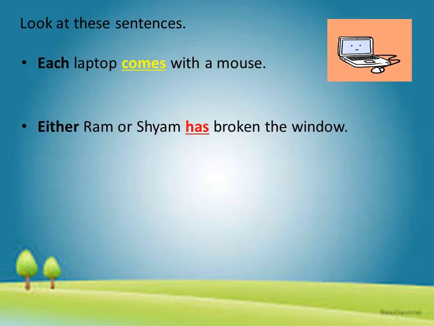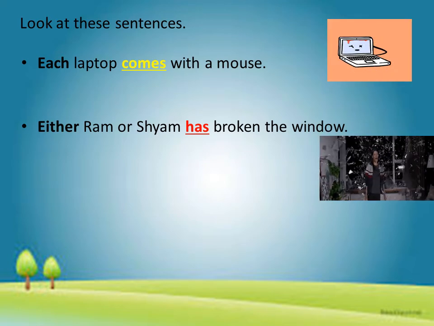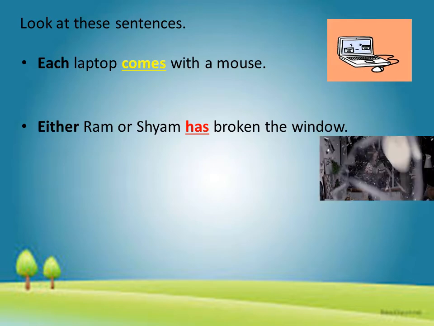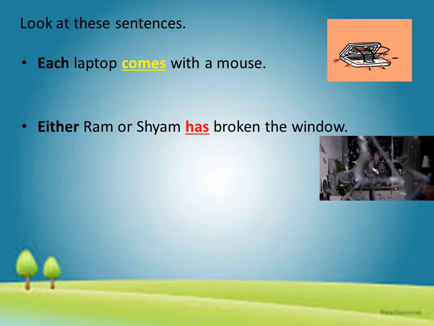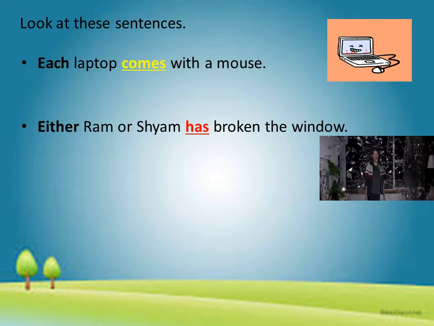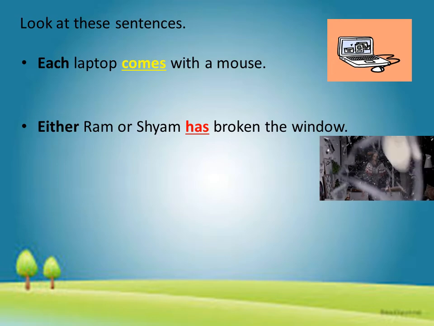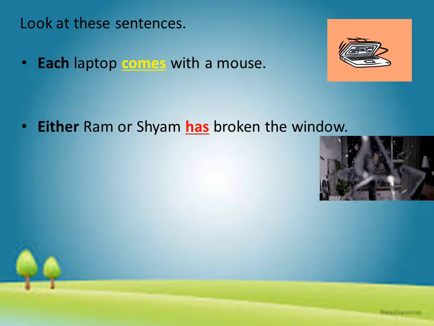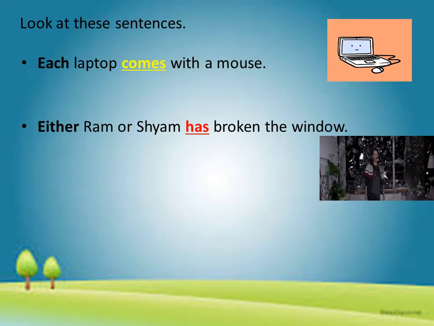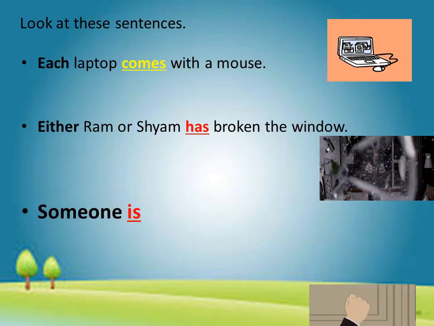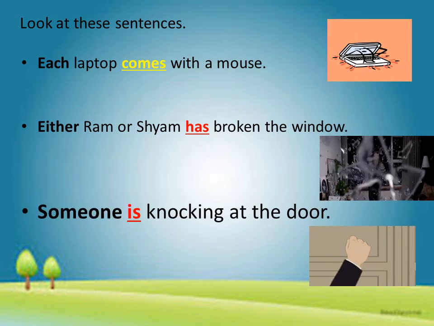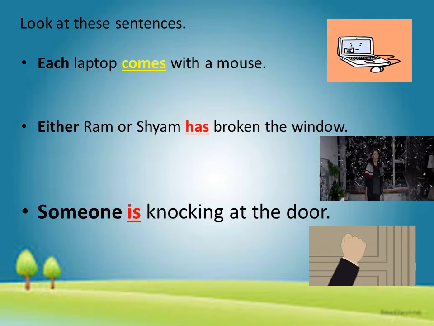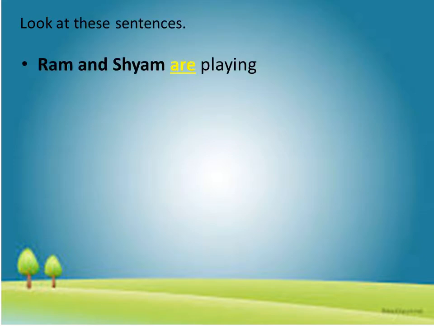Next sentence says either Ram or Shyam has broken the window, which means anyone, either Ram or Shyam. So we have used the verb has. Next sentence says someone is knocking at the door. Someone, any one person is knocking at the door. So we have used the verb is. Next sentence says Ram and Shyam are playing.